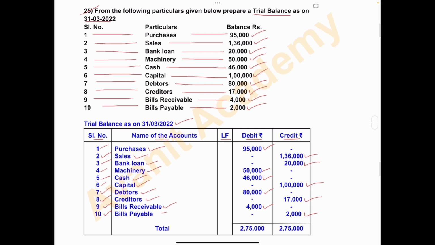Add the debit column, that is 95,000 plus 50,000 plus 46,000 plus 80,000 plus 4,000. Total is 2,75,000. Now add credit column, 1,36,000 plus 20,000 plus 1 lakh plus 17,000 plus 2,000. Total will be the same, that is 2,75,000.